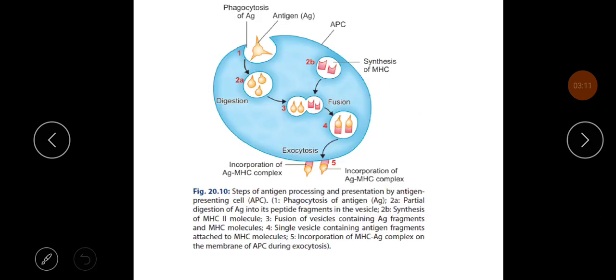These are showing different steps of antigen processing. The first one is phagocytosis of the antigen. Second one, partial digestion of the antigen into peptide fragments in vesicles, and the synthesis of major histocompatibility molecules. Then fusion of vesicles containing antigen fragments with the MHC molecules. Then fifth one is incorporation of the MHC antigen complex on the membrane of the antigen presenting cell.